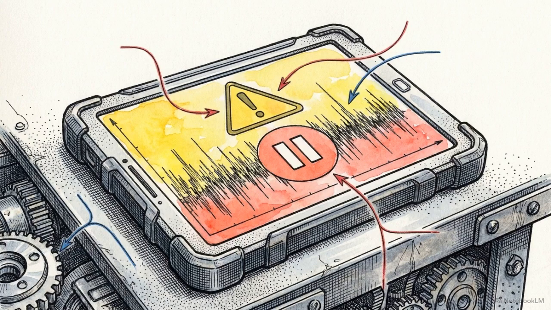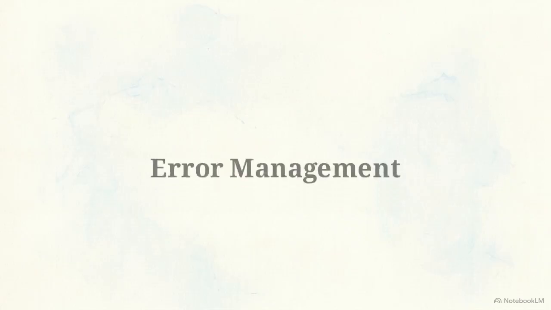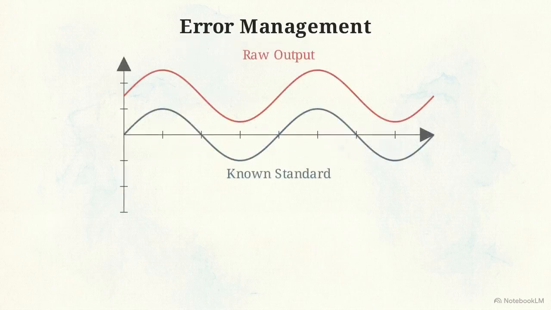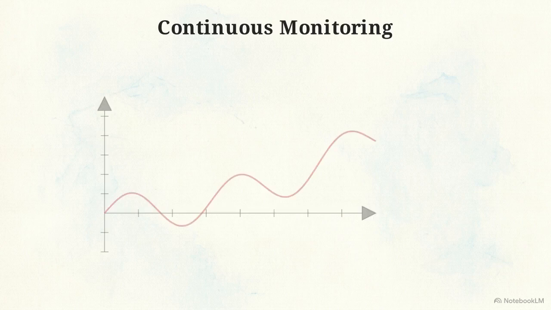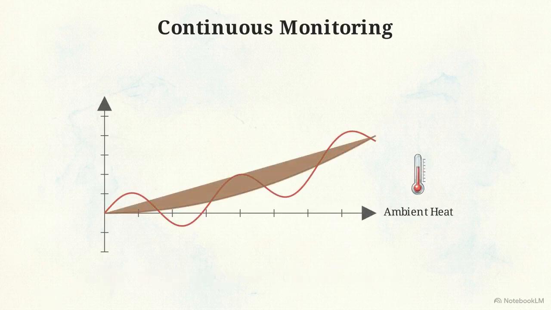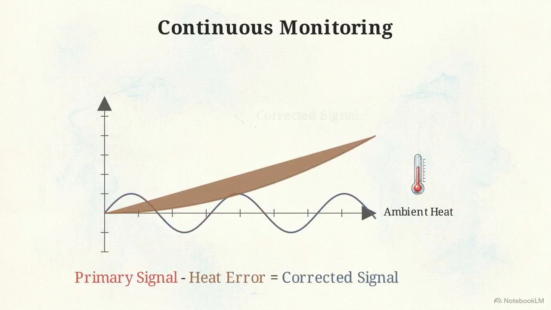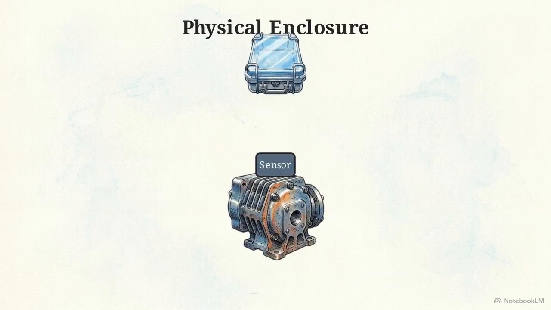Pause the video and see if you can identify 3 techniques to reduce environmental errors before the system fails. Fourth rule, error management. Technique 1 is calibrating the transducer's output against a known standard to keep data honest. Technique 2 is continuous monitoring. A secondary sensor tracks ambient heat to mathematically correct primary readings.